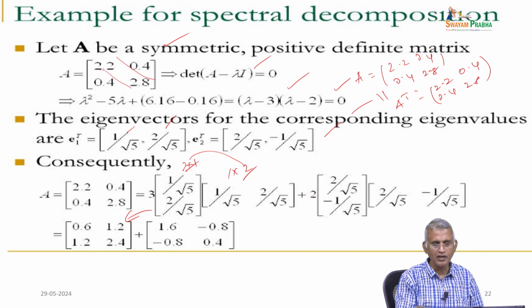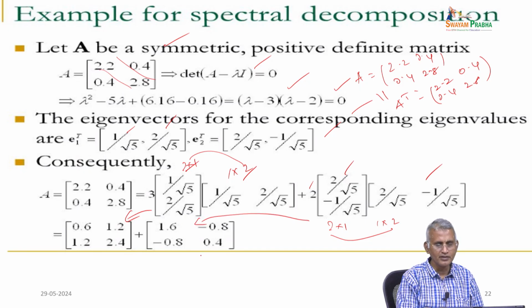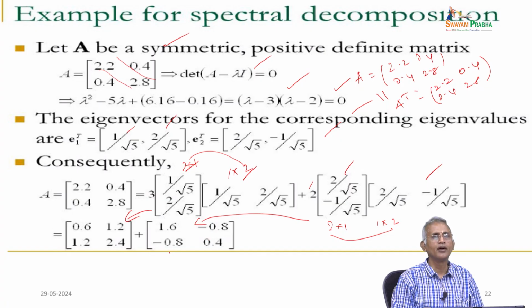Similarly, plus lambda 2 is 2, and then E2 is 2 by root 5, minus 1 by root 5, into E2 transpose, which is 2 by root 5, minus 1 by root 5. This is a 2 cross 1 matrix, and this is 1 row and 2 columns. We have 2 rows and 2 columns. Multiply with 2, we have 1.6, minus 0.5, minus 0.8 and 0.4, and simply add them. That is the meaning of A, and A can be expressed like that. This is the corresponding spectral decomposition of the given eigenvalues and eigenvectors.